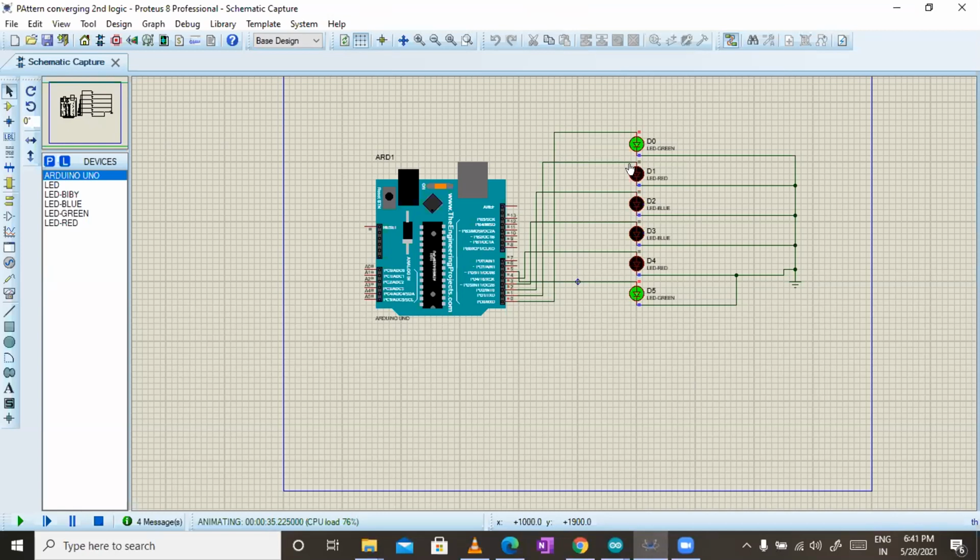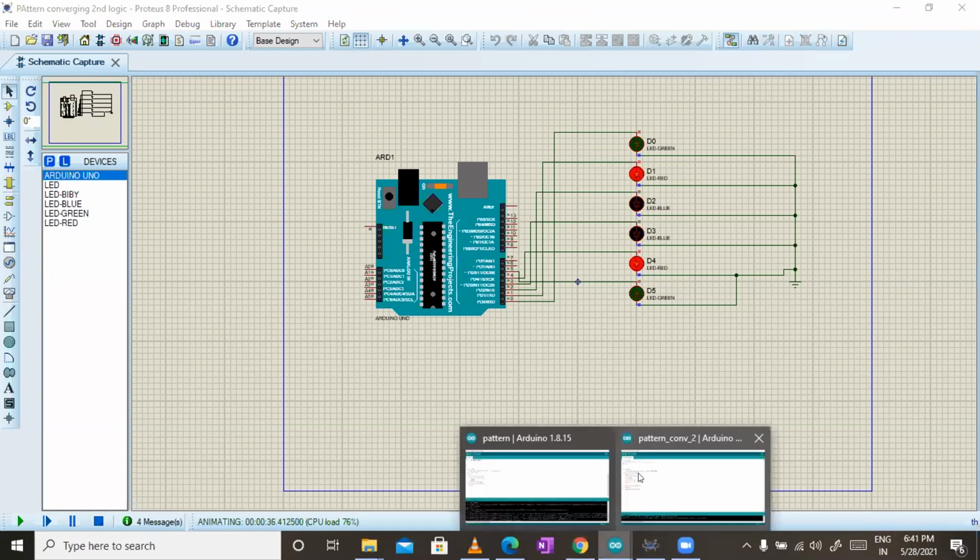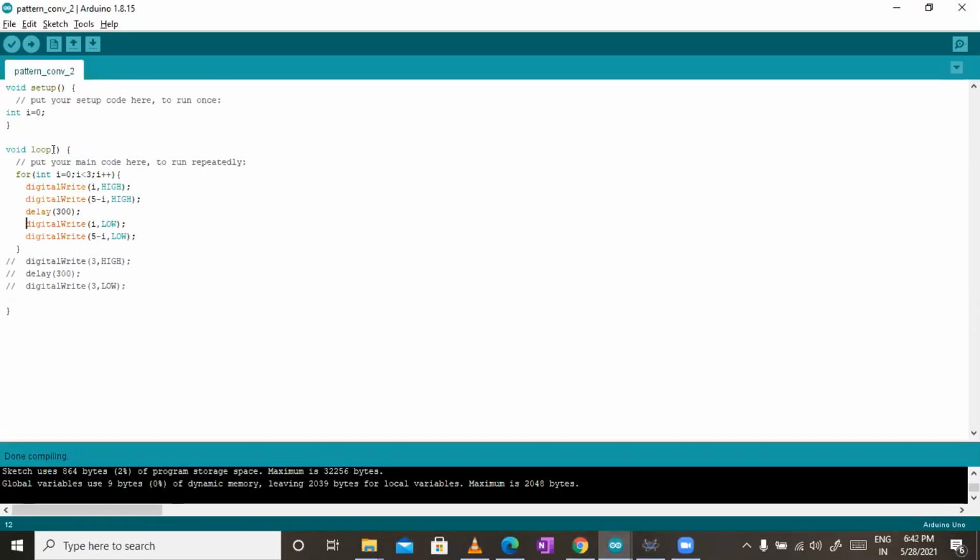So my logic is correct, or can any other logic be used? See, there are many logics to solve a single problem. If your output is correct, or whatever output you want you're getting it, then your logic is correct. No issue. And there is no error in your code, then it is correct.